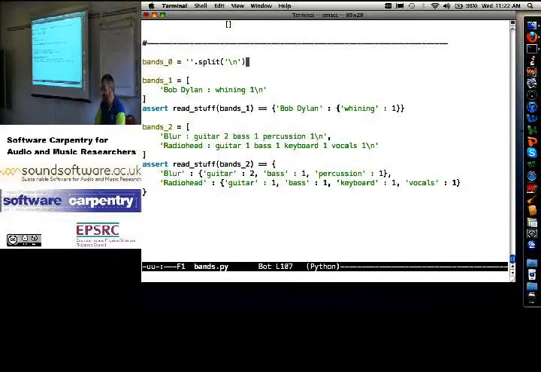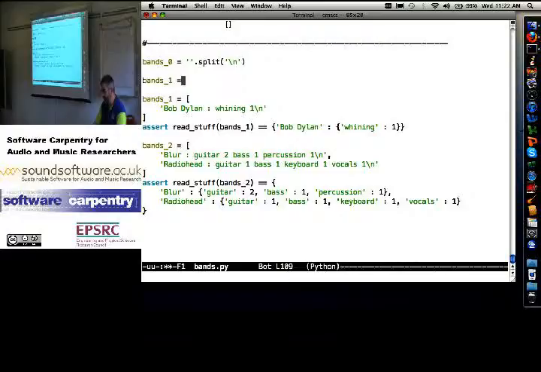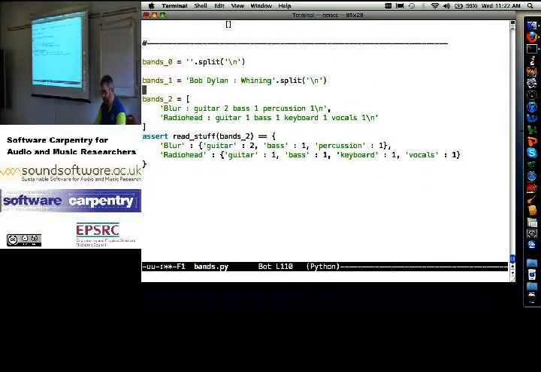I should just get back an empty list. Bands 1 is Bob Dylan whining split on empty, and split on the new line as well. Okay. And then band 2, and this is where it gets tricky.